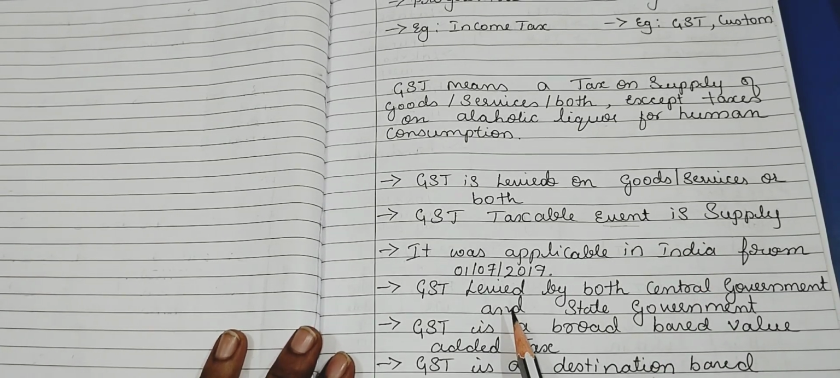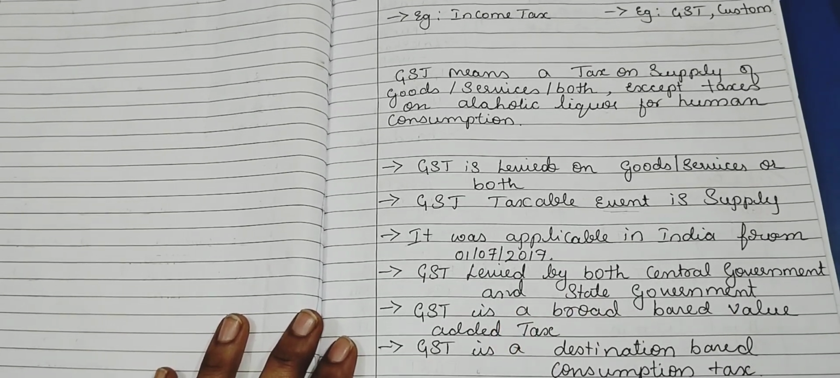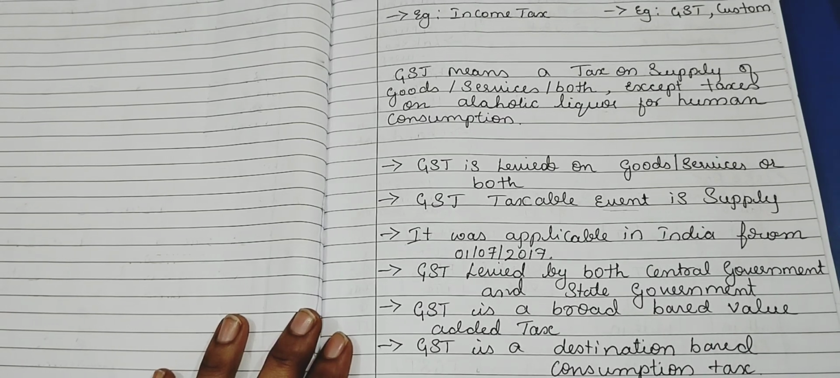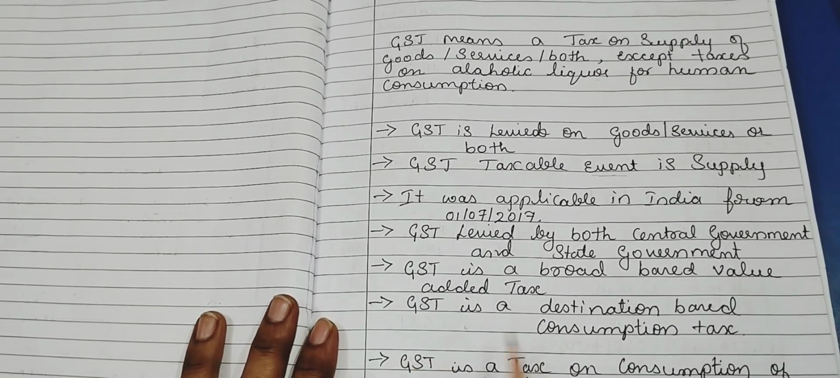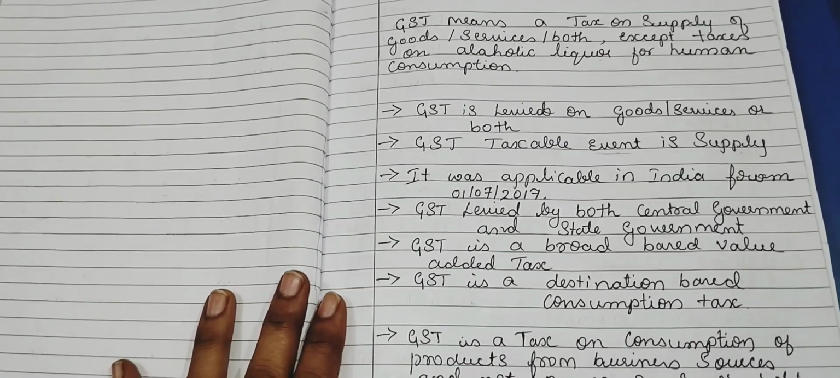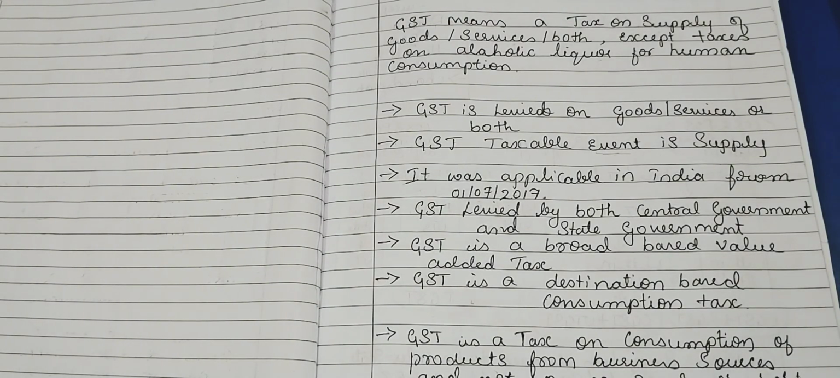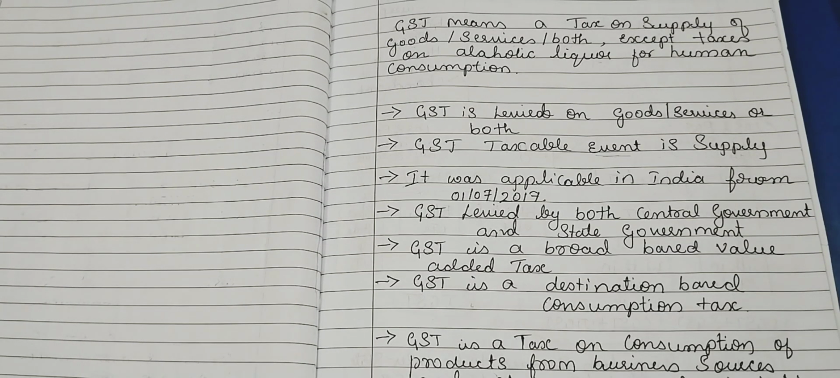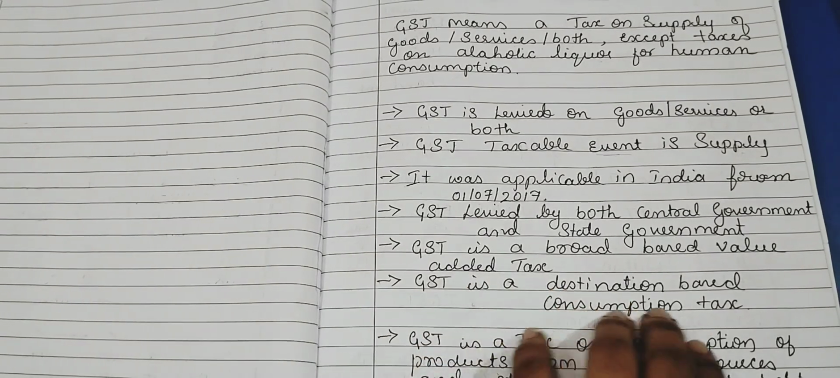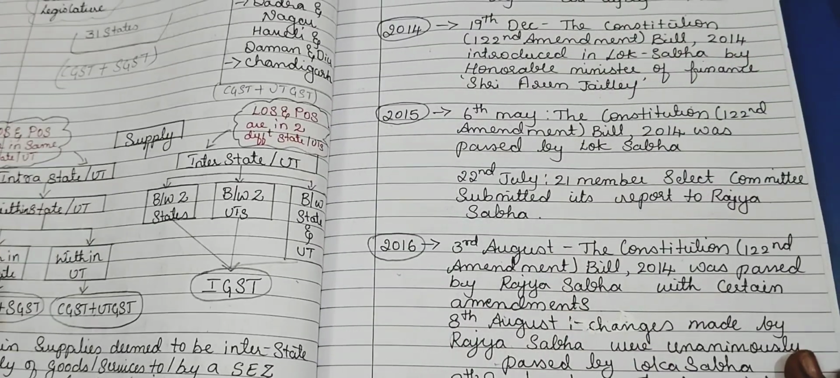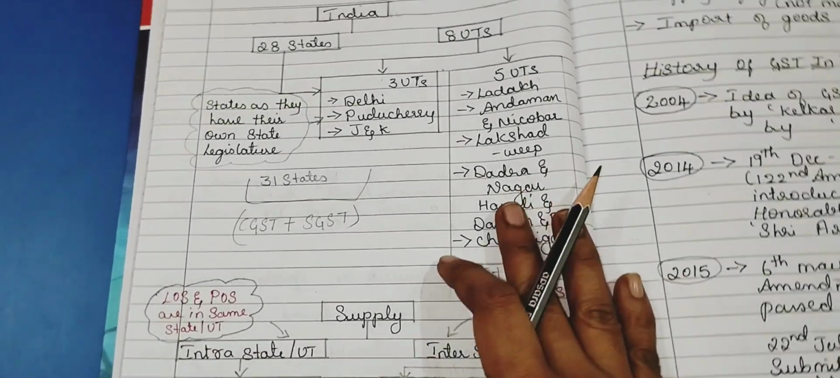It is applicable in India from 1st July 2017, and GST is levied by both the central government as well as the state government. It is broadly based on the value added tax, and it is also called a destination based tax. Okay, and here GST is levied whenever you are using goods or services or both for consumption purposes. If you are using them for personal or hobby activities, then GST will not be levied on personal and hobby activities.